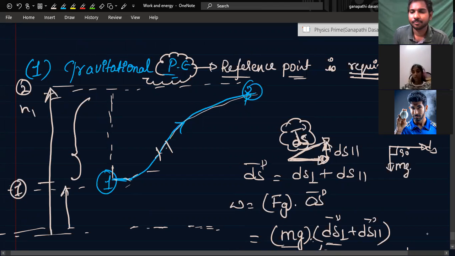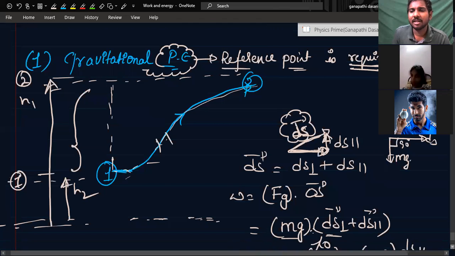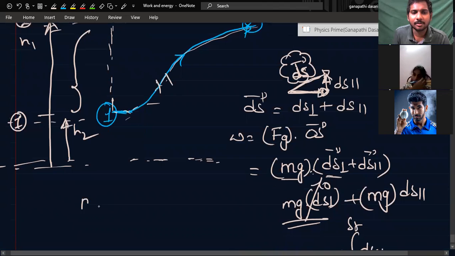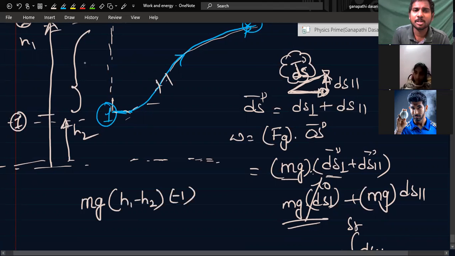Gravitational work done is what here? mg into H1 minus H2, but here displacement is upwards and force is downwards. If you take H1 minus H2 as capital H, the answer will become minus mgh. You got it?